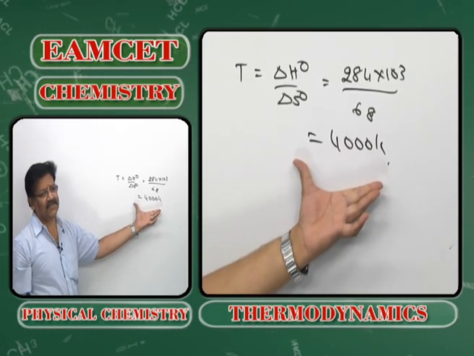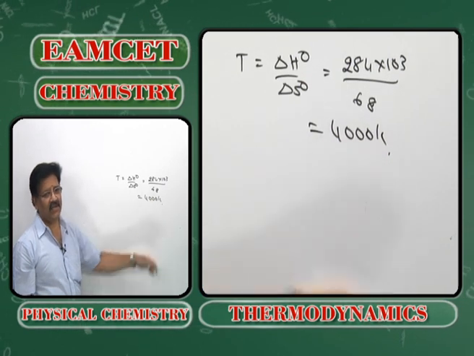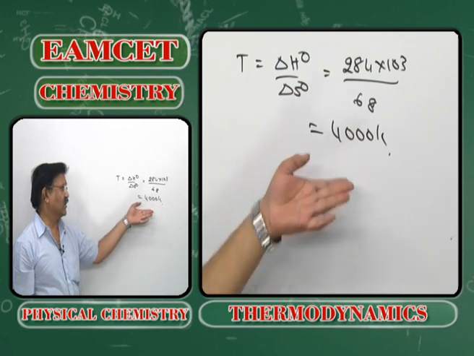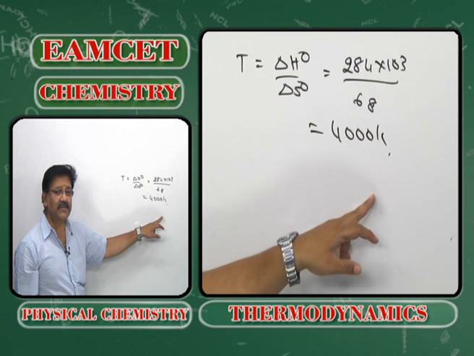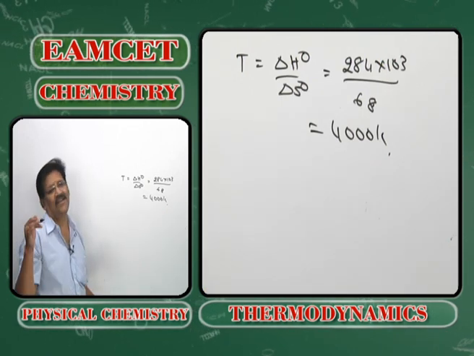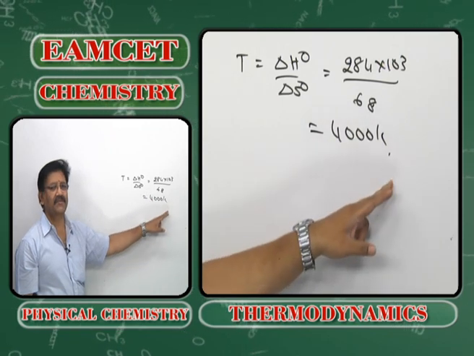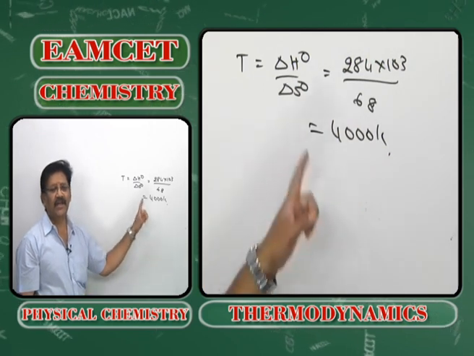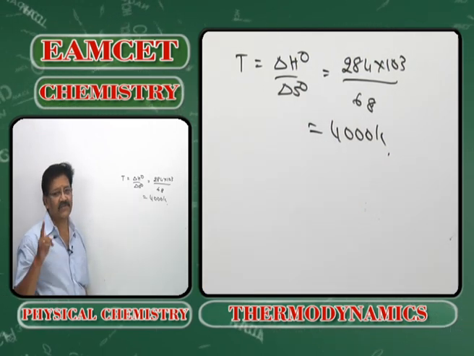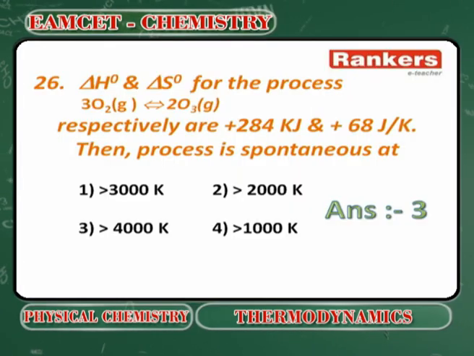The process can be spontaneous if the temperature is maintained greater than 4000 Kelvin. Since the process is endothermic, the process can be spontaneous at temperatures greater than 4000 Kelvin. Had it been an exothermic process, the process would be spontaneous at temperatures less than 4000 Kelvin. So option 3 is the answer. Next question.